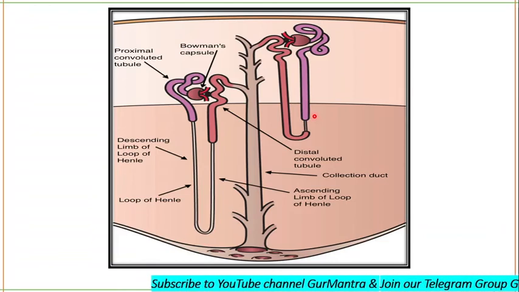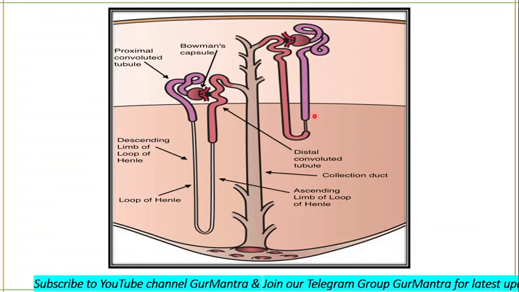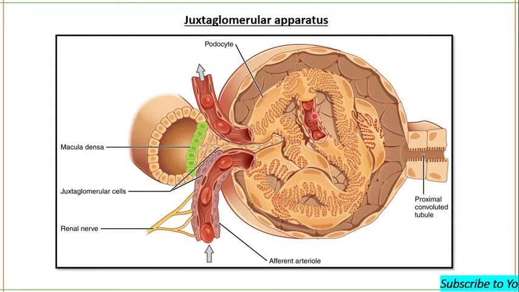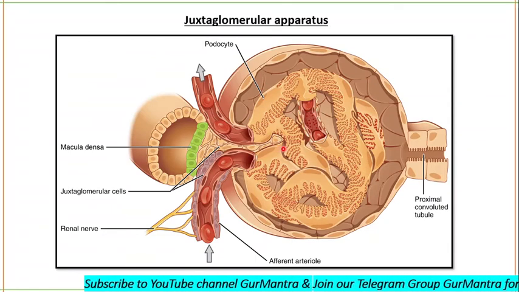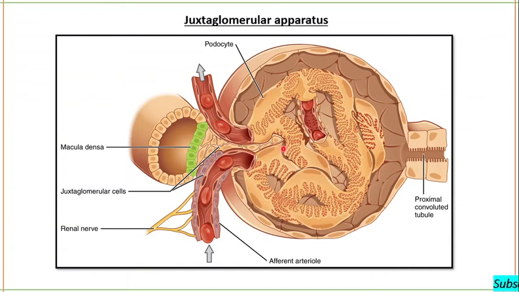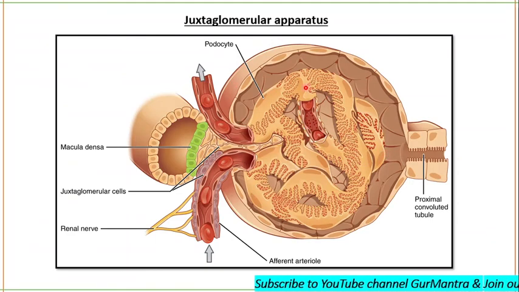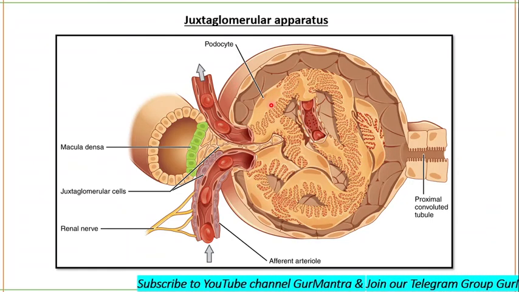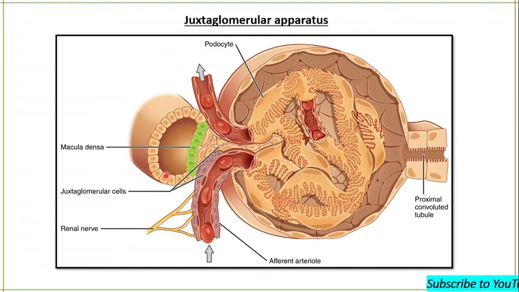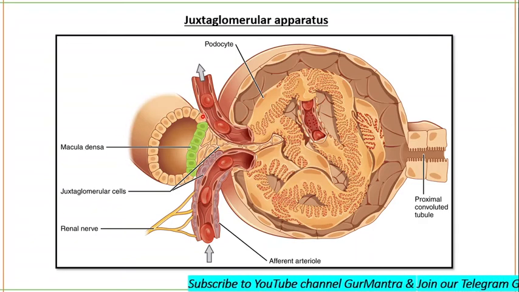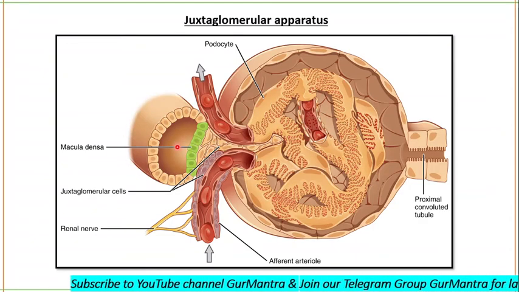The final thing that I want to tell you about is the juxtaglomerular apparatus. This is the juxtaglomerular apparatus. So what is the juxtaglomerular apparatus? It is this structure. It is located near the glomerulus of the nephron. As you can see, this is the glomerulus, and the juxtaglomerular apparatus will be present near to this. Okay, this is the glomerulus, and this is the juxtaglomerular apparatus.